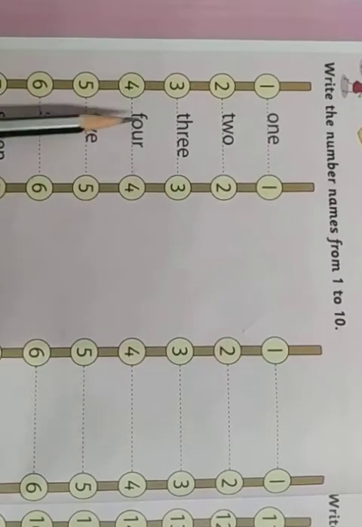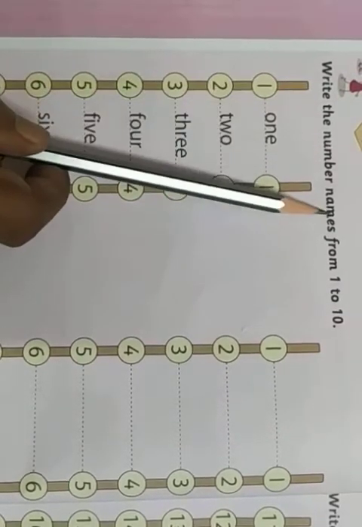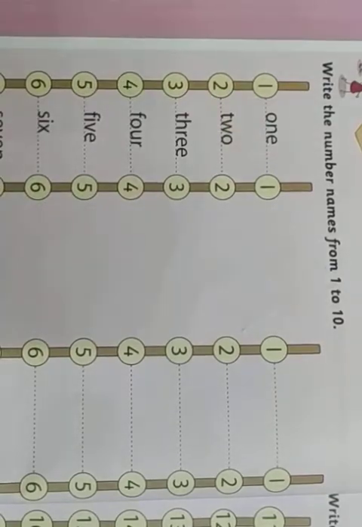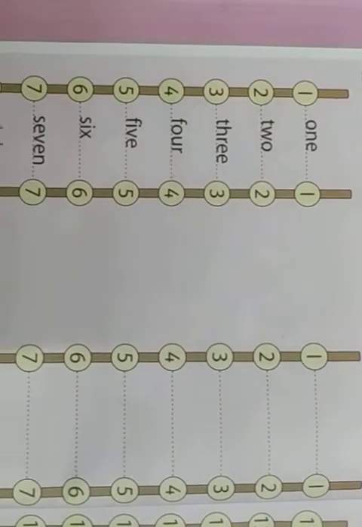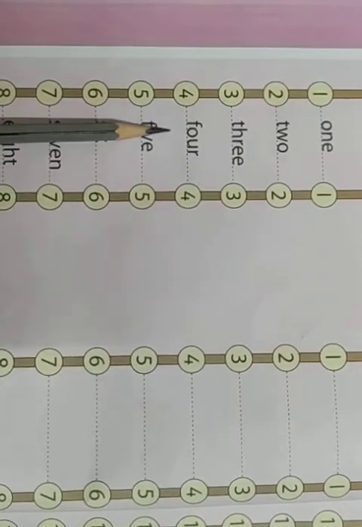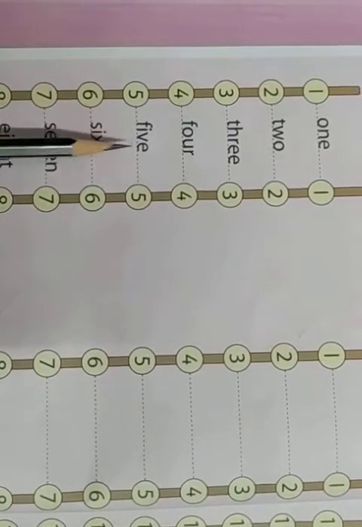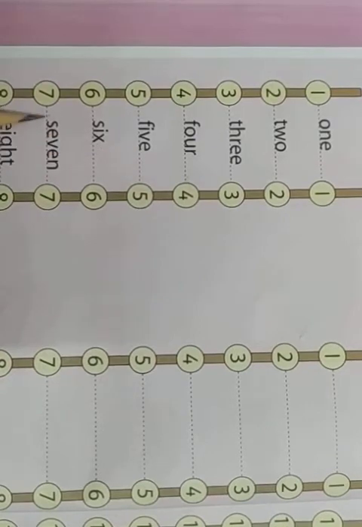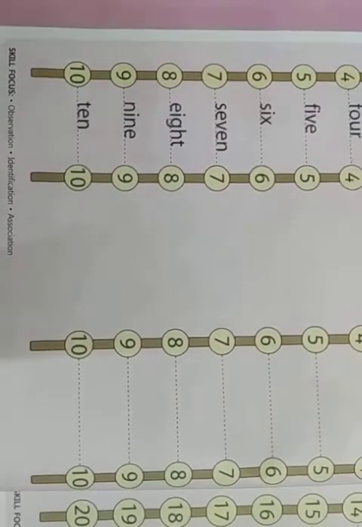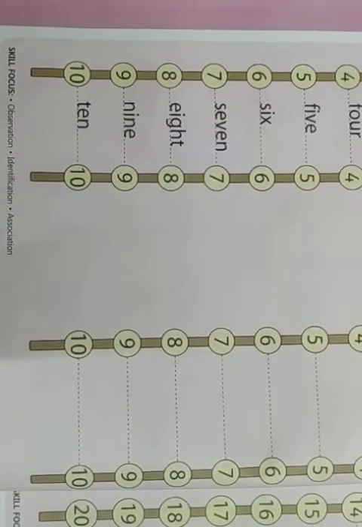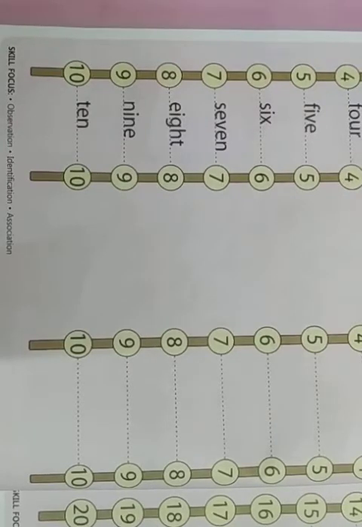Write the number names from 1 to 10. Before writing, get familiar with its spellings. FOUR. FIVE. SIX. SEVEN. EIGHT. NINE. TEN. Hope you guys are familiar with number names. This is the revision of number names. Okay? ONE.